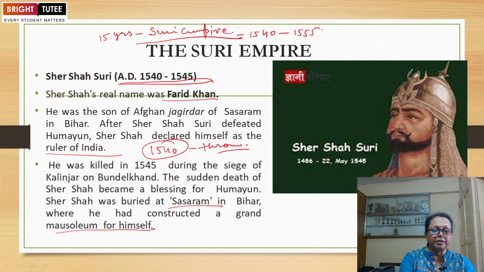Mausoleum means what? It is a Maqbara. After the death of eminent personalities, they are buried inside. You can say the tomb also. The place where their bodies are buried inside the earth.